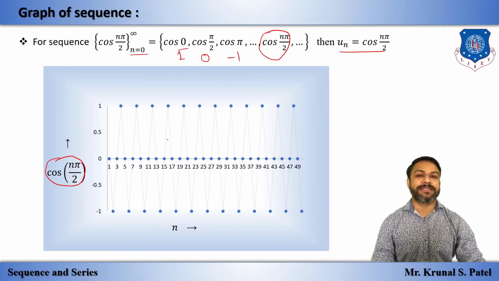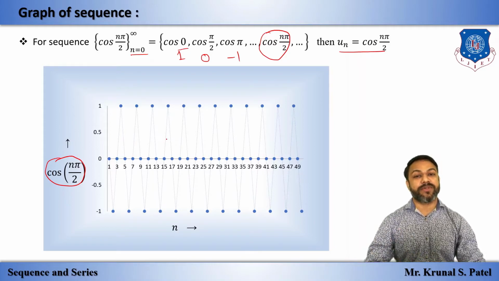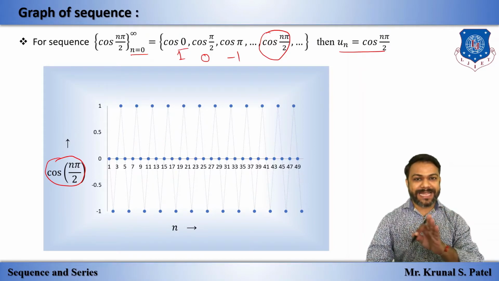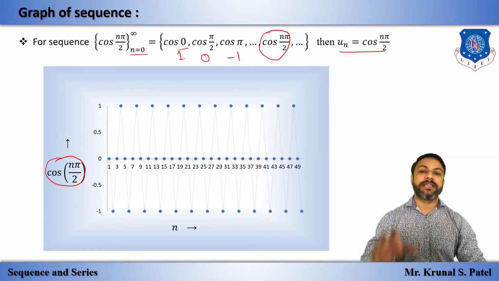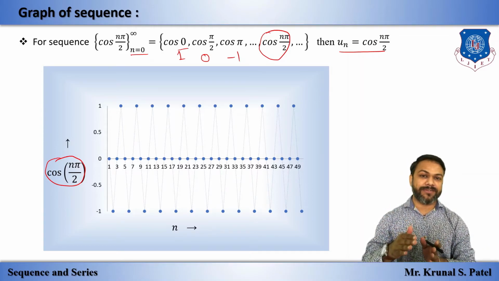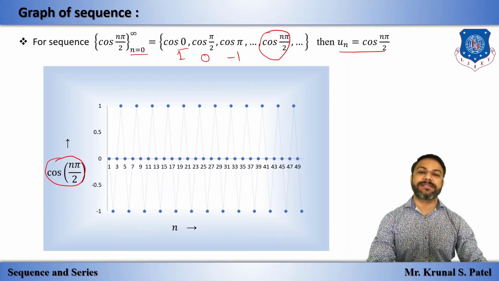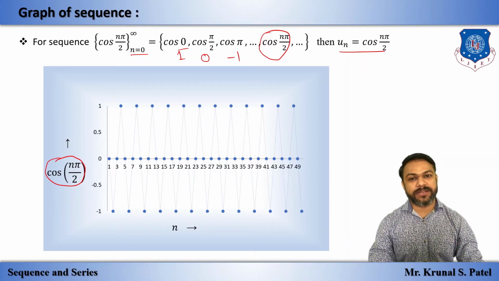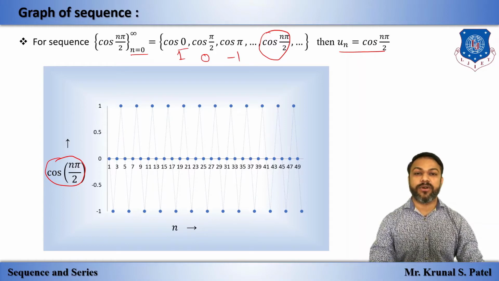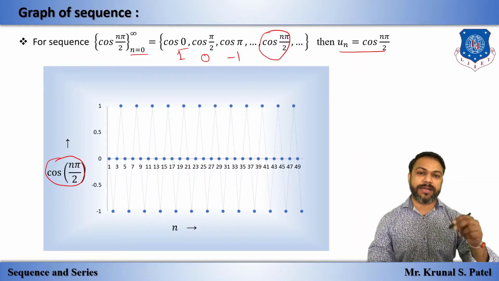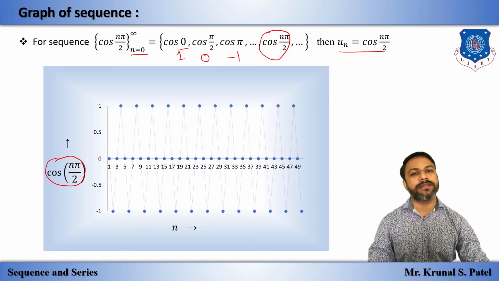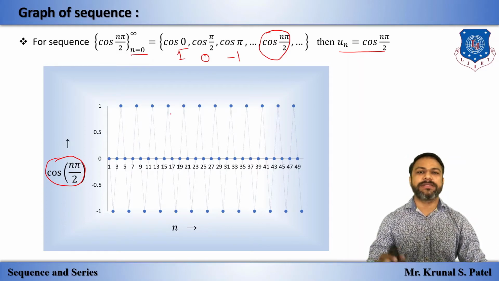Now you understand better the meaning of convergent. As n tends to infinity, if the sequence tends to one particular number L, then we say that it is convergent. And if it does not attain one particular value, then it is divergent. Simple. This is the concept of convergent and divergent.